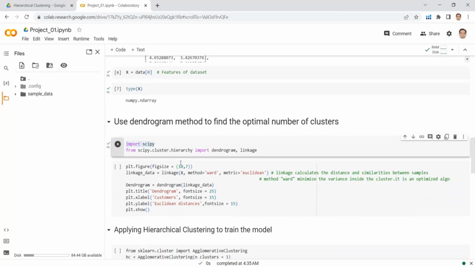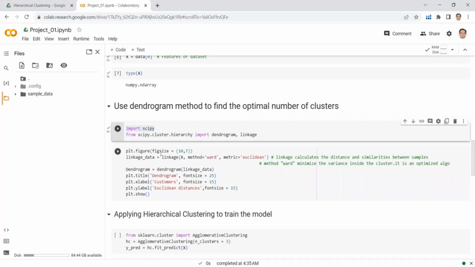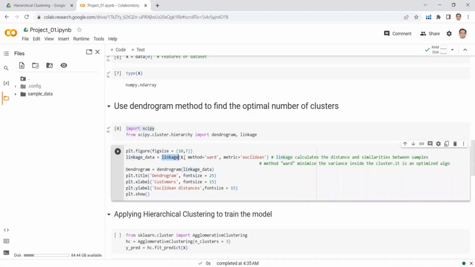Now what is linkage doing and what is dendrogram doing? First of all, we will study what linkage is doing. Basically, linkage calculates the distance and similarities between the samples. Linkage is a function which will find the similarities and help us find similar data samples so that we can collect them in a cluster. It has 3 input parameters. First is the feature or data. Second is a method, and third is a metric, which is Euclidean. So we are going to use Euclidean distance for this hierarchical clustering algorithm, and the method is ward.